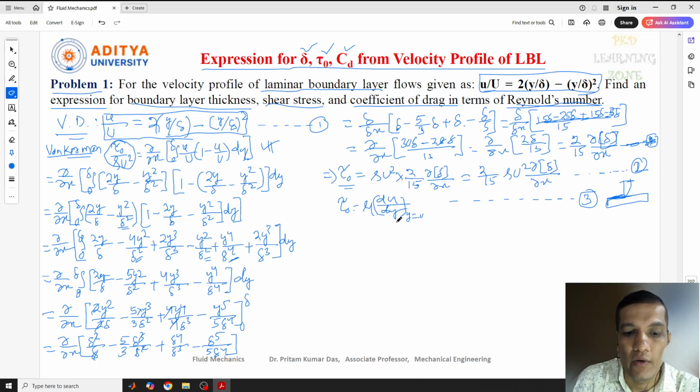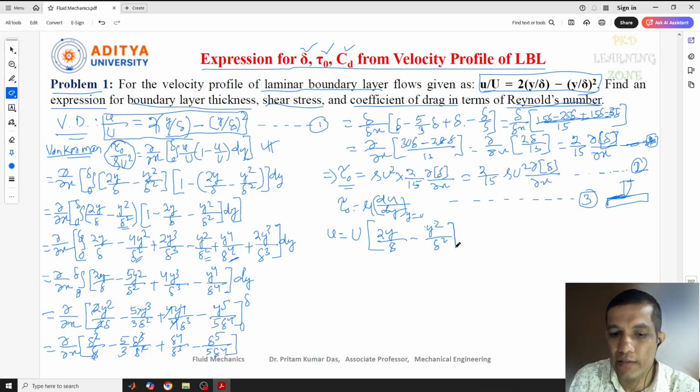Now from equation 1 we can write small u equal to capital U, bracket start, 2y by delta minus y square by delta square, bracket close.